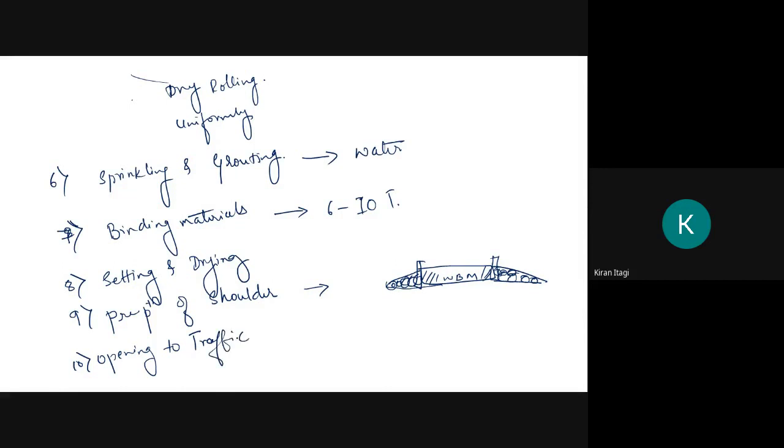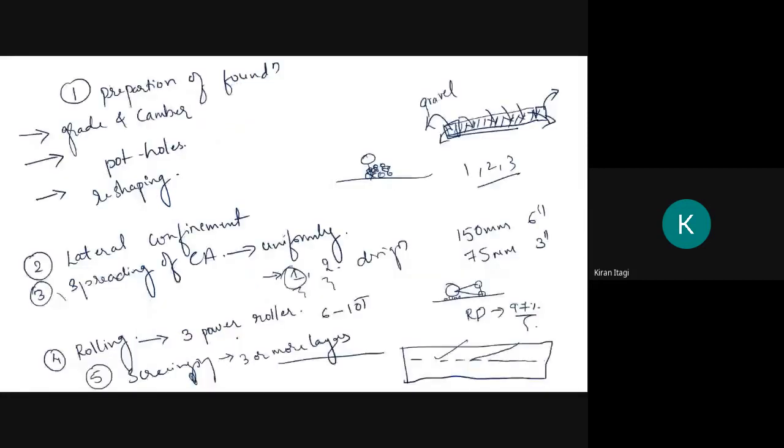After drying, the road is open to the traffic. So everything is the same for each type of road construction. Only you should remember one thing: if you want to keep this in your mind permanently, I will share the videos for water bound macadam, for granular subbase, for bituminous road, and for the concrete road. If you see the video, it will be fixed in your mind until you die.